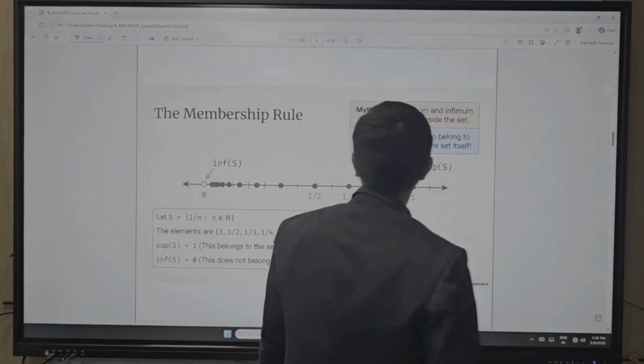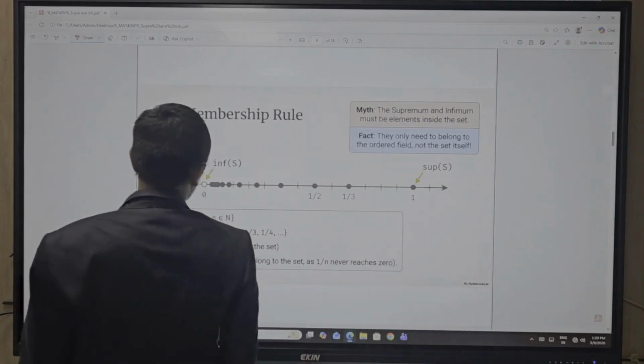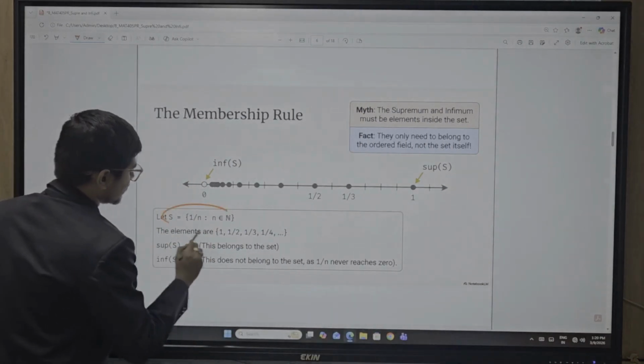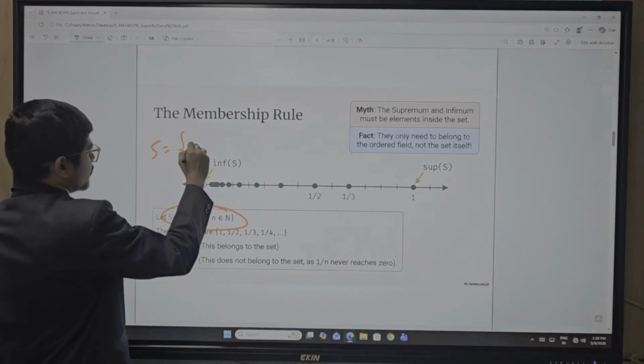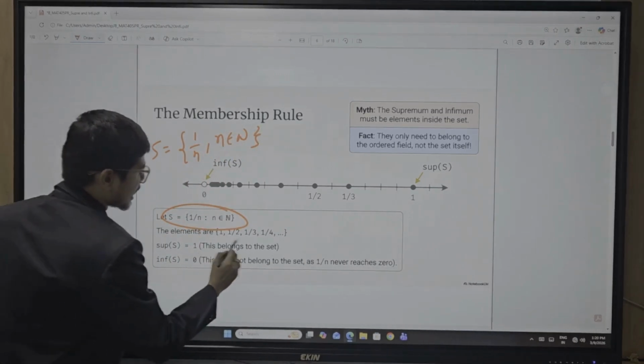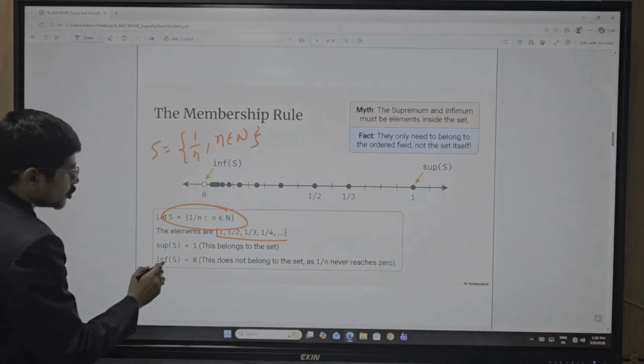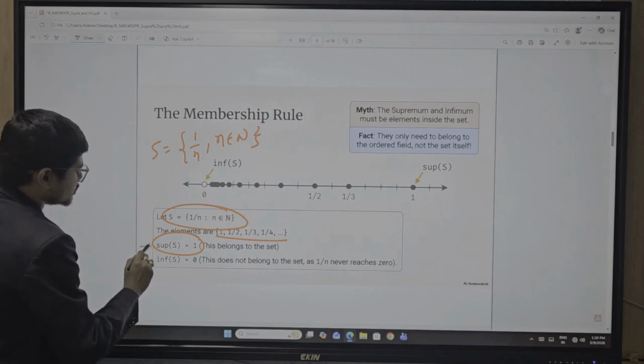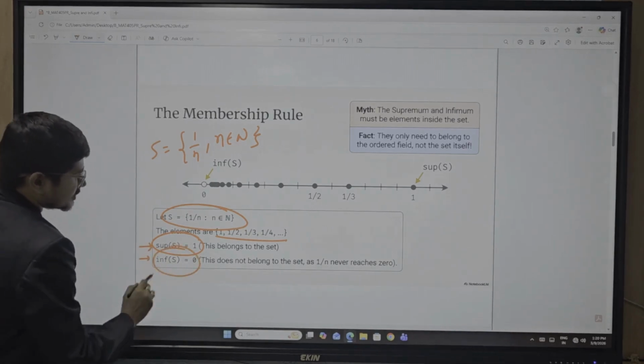Now membership. Let's consider that S is 1 by n, where n belongs to capital N. Here the supremum value is 1 and the infimum value is 0.